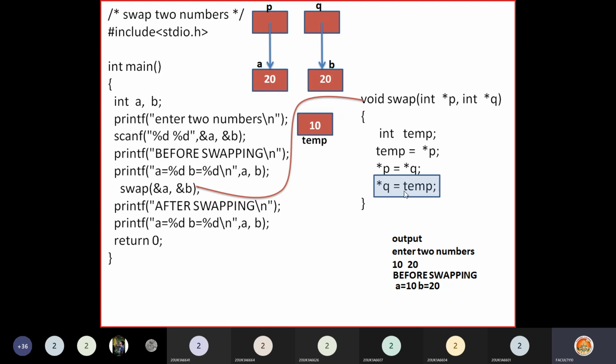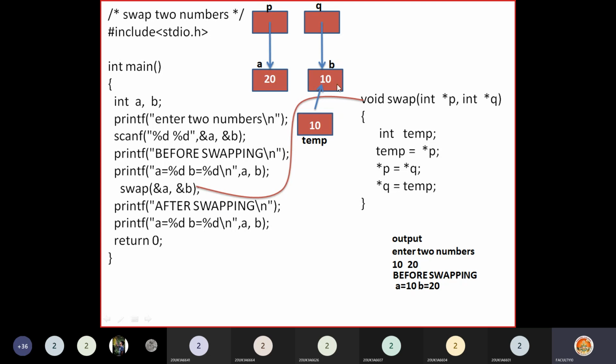Now next, *q is equal to temp. From temp you store into the location pointed by q. Location pointed by q is nothing but b. So from temp the value 10 will be stored into b, using the pointer.